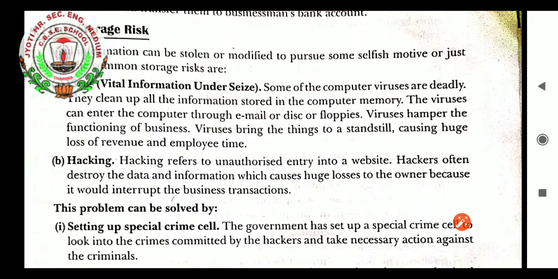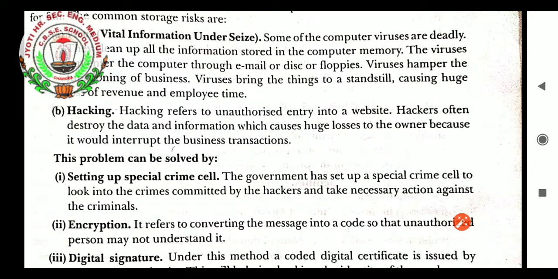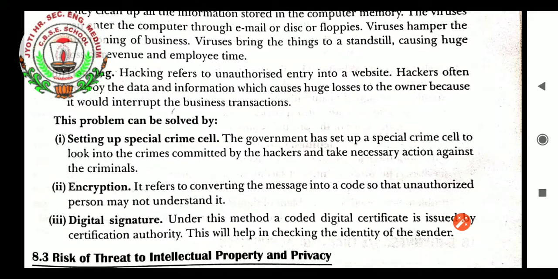Vital information under siege: hacking. Hacking refers to unauthorized entry into a website, students. Hackers often destroy the data and information, which causes huge losses to the owner because it interrupts business transactions. This problem can be solved, students, by the following ways.